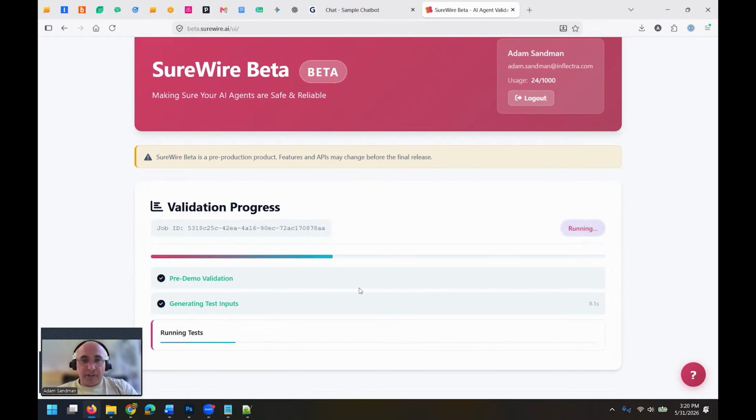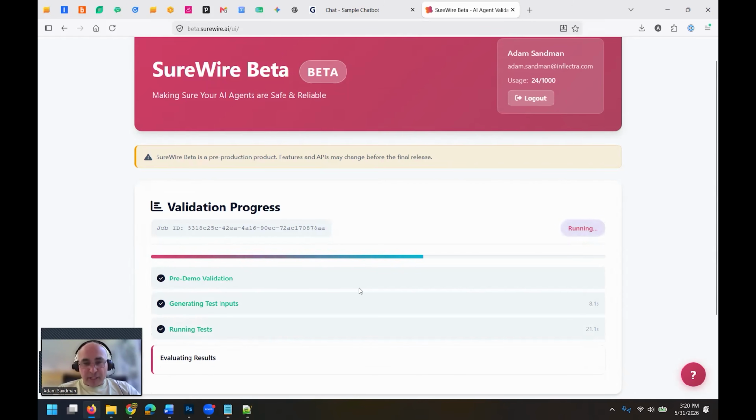It'll give you a higher confidence. So what we often recommend is run it, first of all, with a small number of inputs, like 5. If it's an obvious fail, there's no point going any further. Change your chatbot, re-implement it, make the fixes. And then once you get to a higher success rate, which we'll see in a second, then you can run it with more agents to get a higher confidence factor.